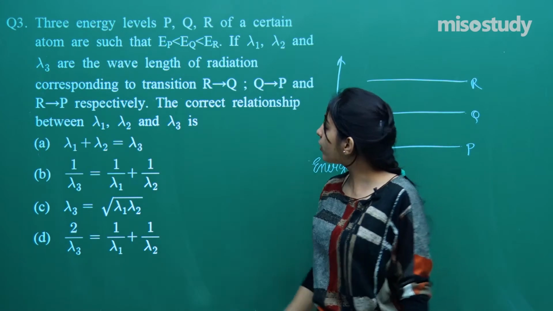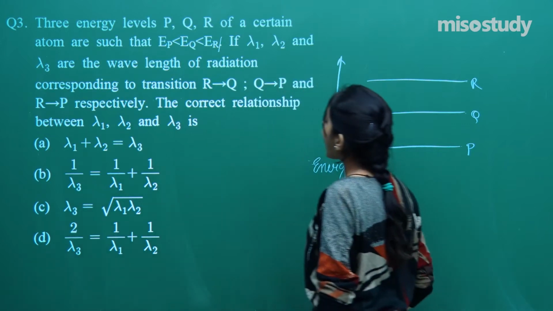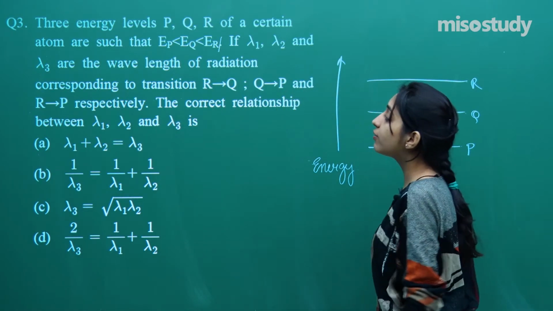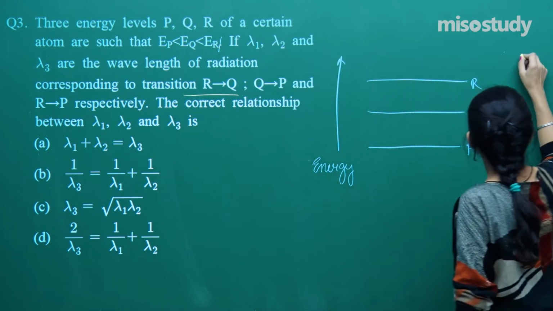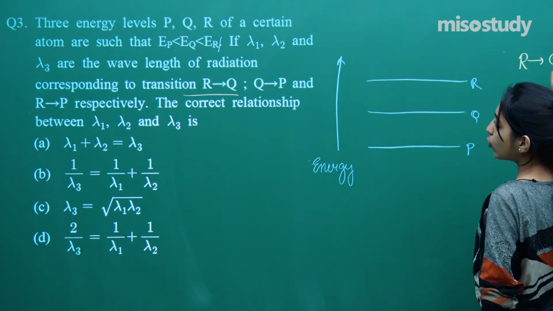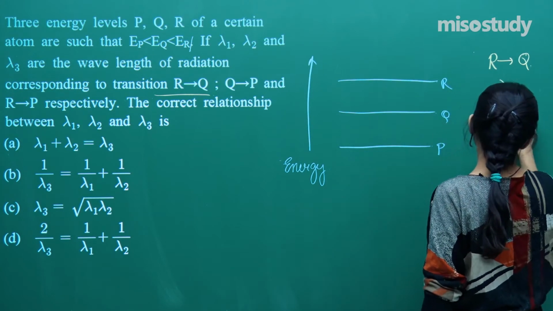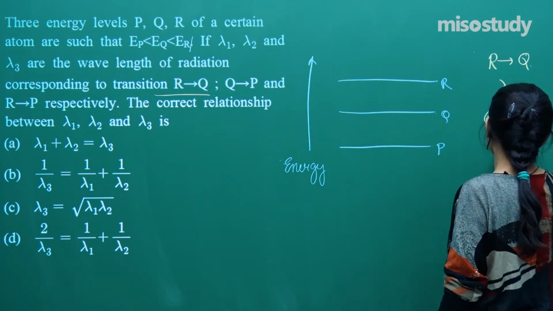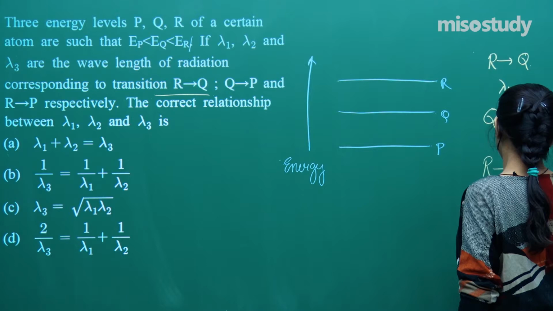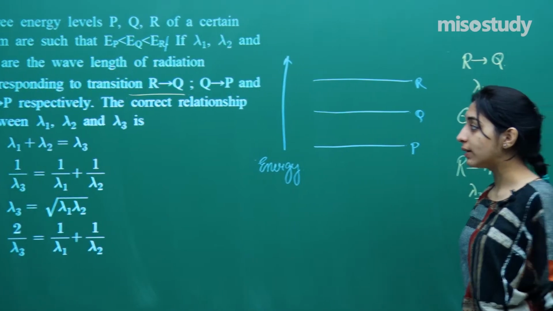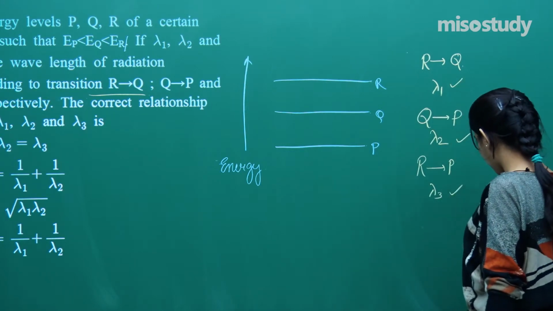So let us say this is the order of energy. Okay. Now moving further, so till here we are done. Moving further, he says, if lambda 1, lambda 2 and lambda 3 are the wavelengths of the radiation which correspond to the transition. So if something is coming from R to Q, then the wavelength is lambda 1. If something is coming from Q to P, then the wavelength is lambda 2. And if something is coming from R to P, so the wavelength is lambda 3. You need to tell the correct relationship between lambda 1, lambda 2, lambda 3.